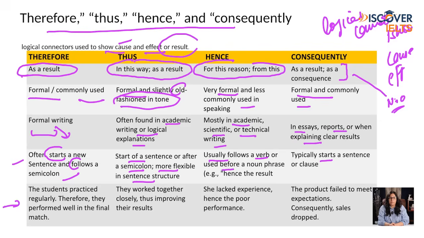So let's look at some simple examples. The student practiced regularly. Therefore, they performed well in the final match. This is a result. They worked together closely, thus improving their results. This is again a result. She lacked experience, hence the poor performance. Again, this is a reason and result. The product failed to meet expectations, consequently, sales dropped. This is a negative outcome. So that is the basic difference between therefore, thus, hence, and consequently.